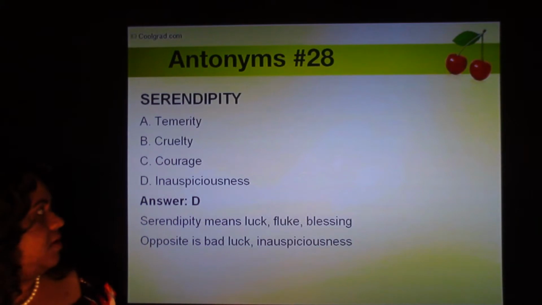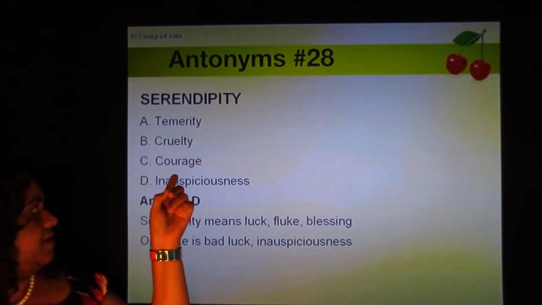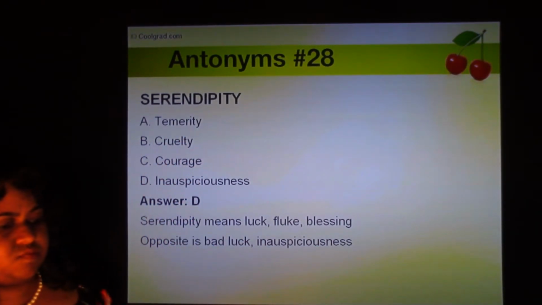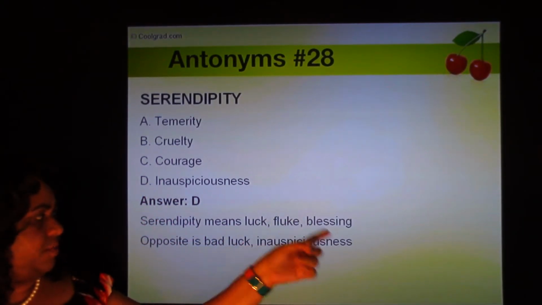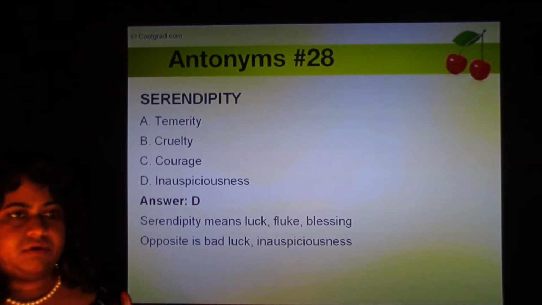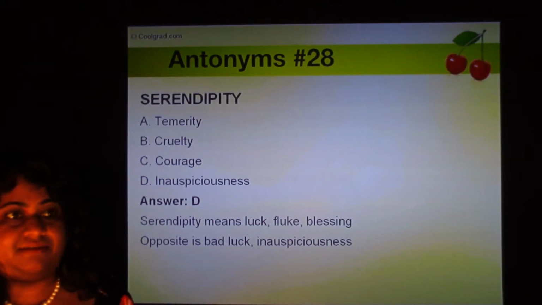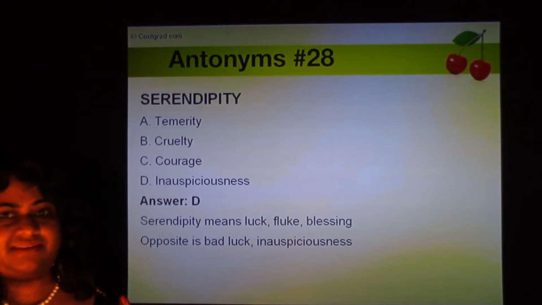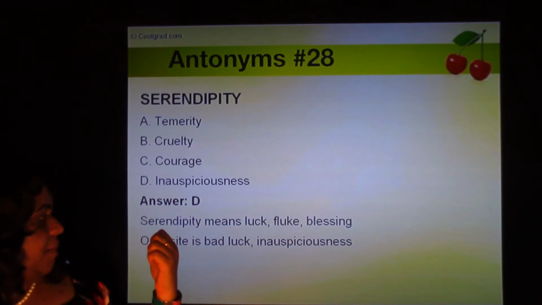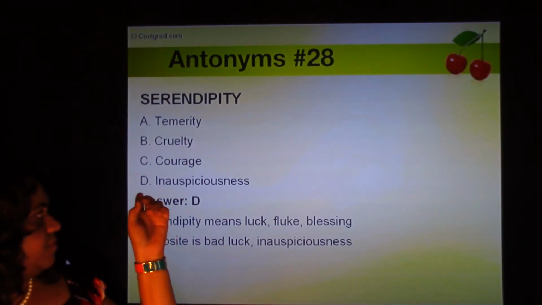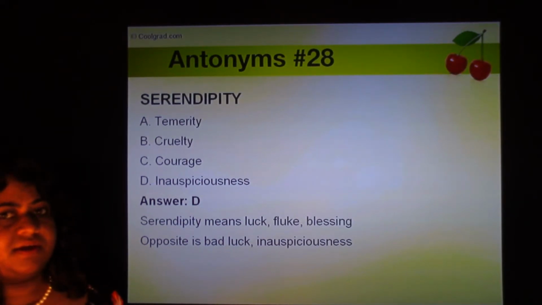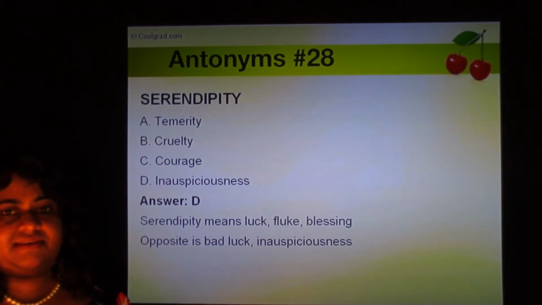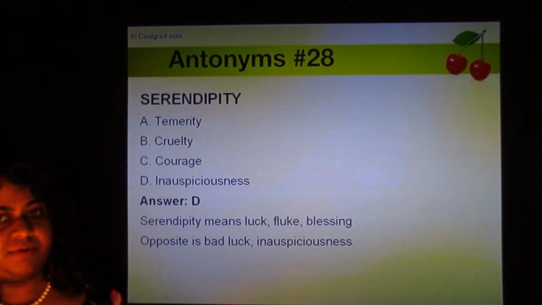Serendipity. The four options are temerity, cruelty, courage, and inauspiciousness. So serendipity means luck, fluke, blessing. So when something happens by fluke or by chance, or when somebody is lucky, they have blessings, that is serendipity. Opposite is bad luck or inauspiciousness. So if an item brings you bad luck, that's inauspicious, right? Inauspiciousness is something bad, and the opposite is serendipity.